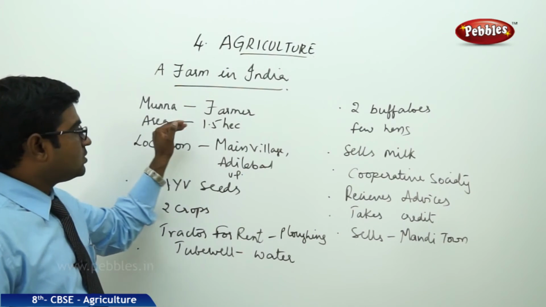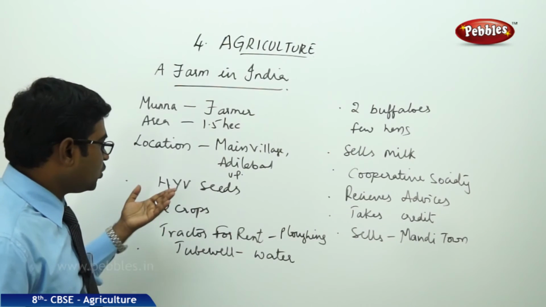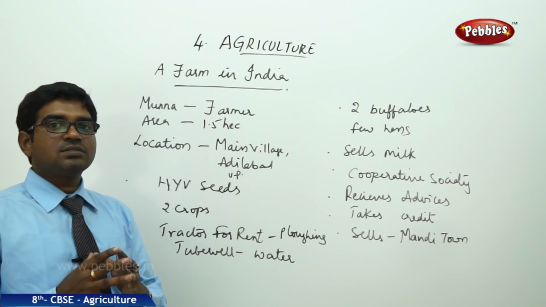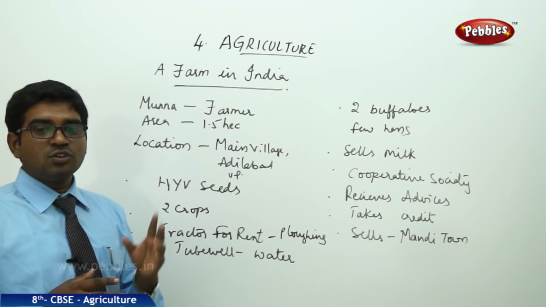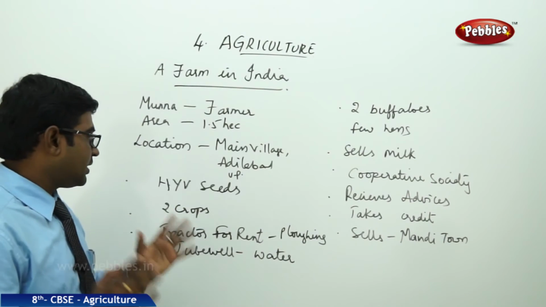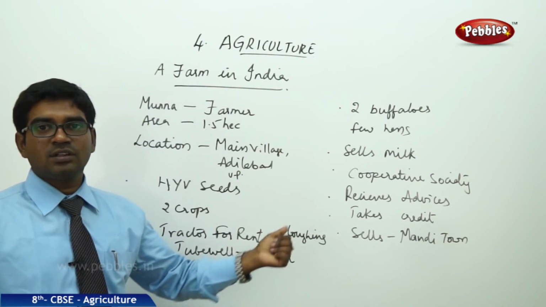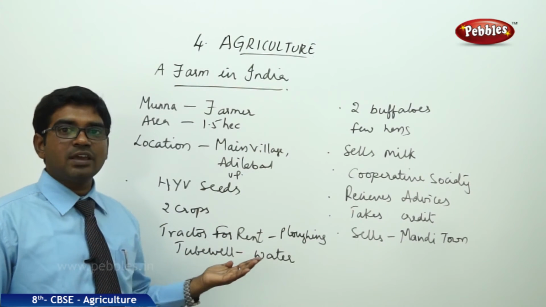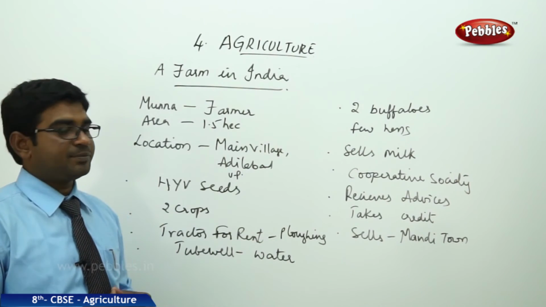He owns 1.5 hectares of land and uses high yielding variety seeds. He grows crops for the rainy season and the summer season, so he cultivates two crops in the field. He rents a tractor for plowing the soil, and he also has a tube well which is used to supply water for the field.